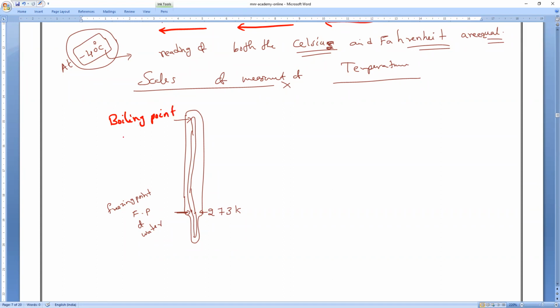So the boiling point of water, how much is it? Plus 273, plus 100 if you add, how much will it come? 373 Kelvin. Clear? Same way.